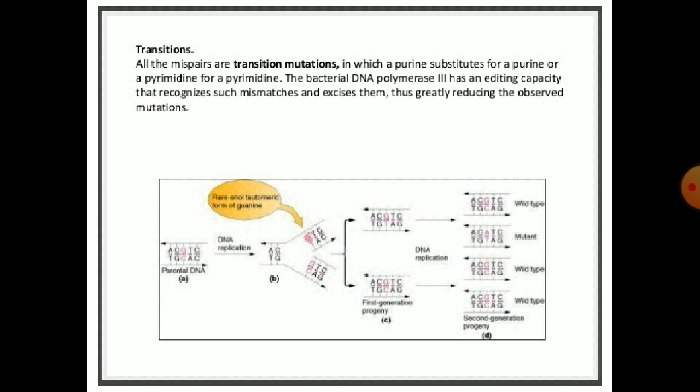All the mispairs are transition mutations, in which a purine substitutes for a purine or a pyrimidine for a pyrimidine. The bacterial DNA polymerase III has an editing capacity that recognizes such mismatches as they exist, thus greatly reducing observed mutations.